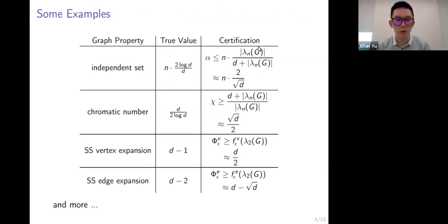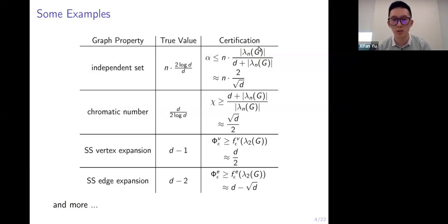And here are some more examples for problems of this flavor. Besides independence number, one can also ask the same question for chromatic number, small set vertex expansion, and small set edge expansion. And using tools from random graph theory, we have good bounds and estimates of the expectation of these numbers for the distribution of random regular graphs.